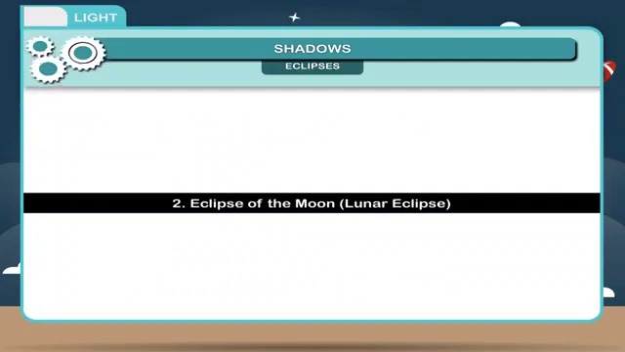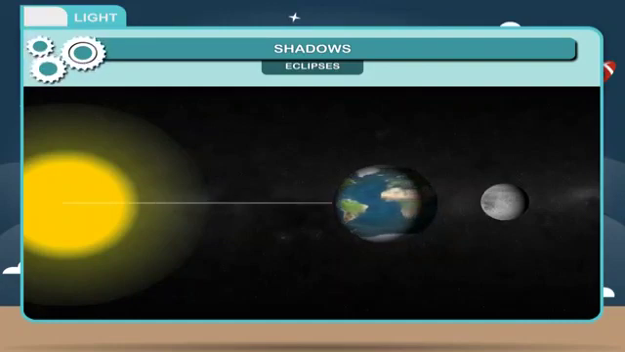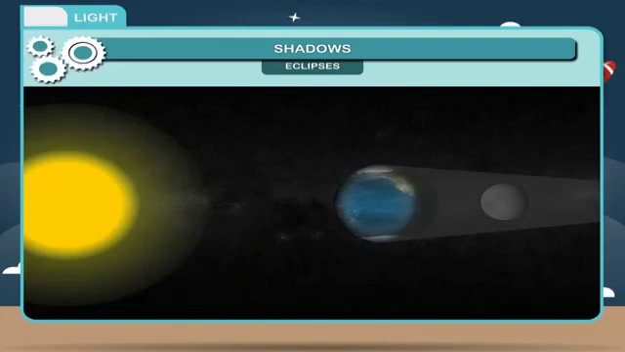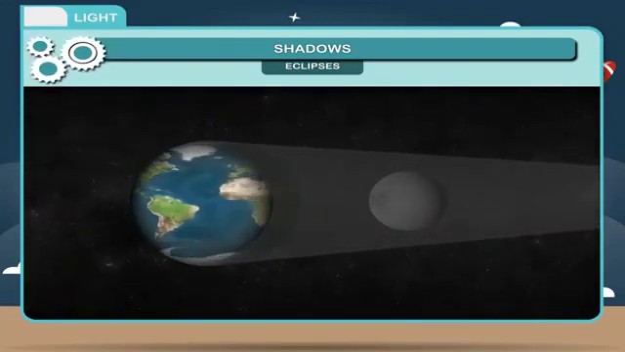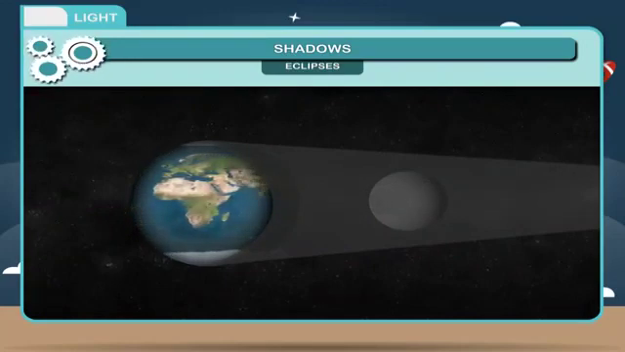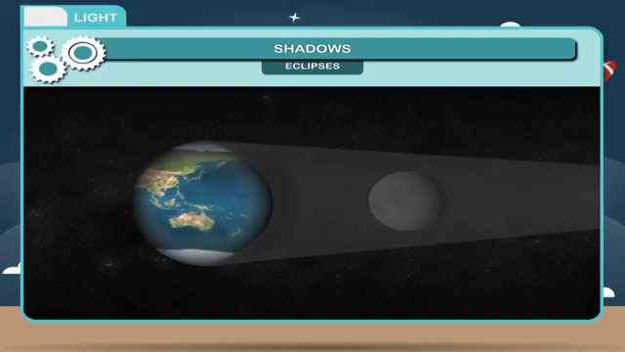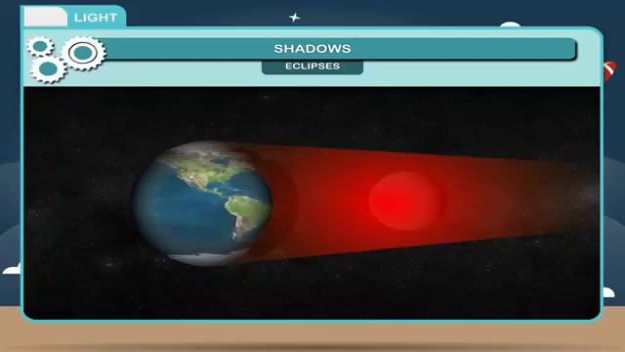2. Eclipse of the moon. Lunar eclipse. When the earth, the moon and the sun are in a straight line such that the earth is in between the sun and the moon, the shadow of the earth falls on the moon and the moon cannot be seen because it cannot be illuminated by the sun. However, some light falls on the moon due to the earth's atmosphere. Therefore, the moon does not disappear but appears reddish-brown.